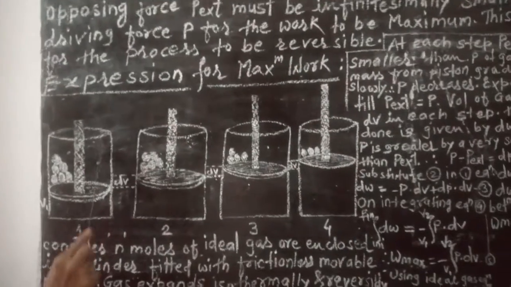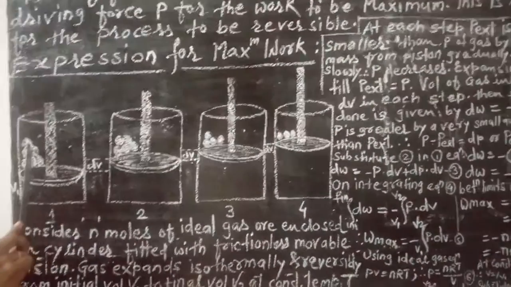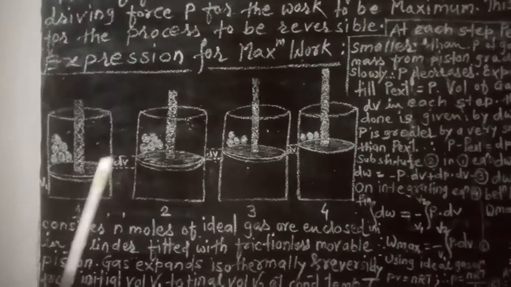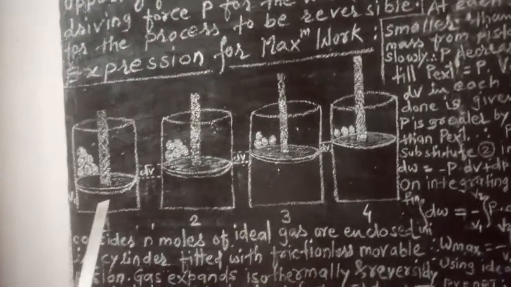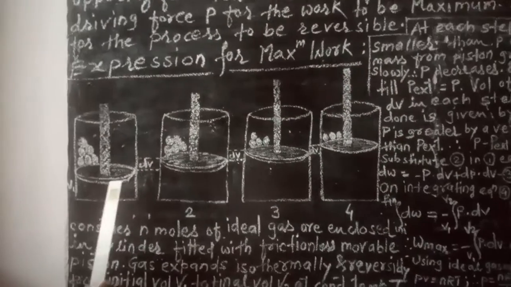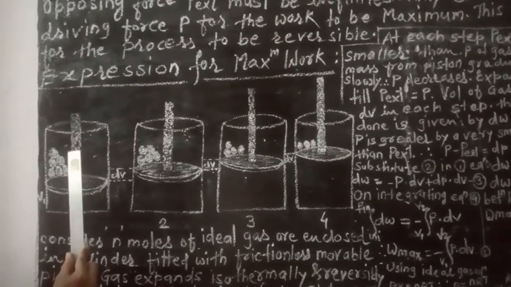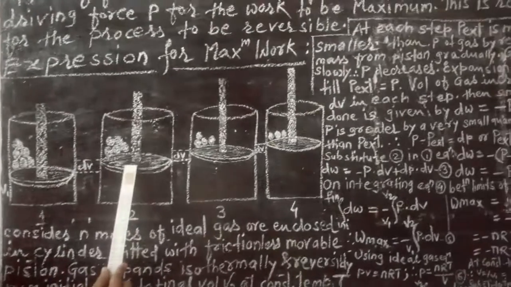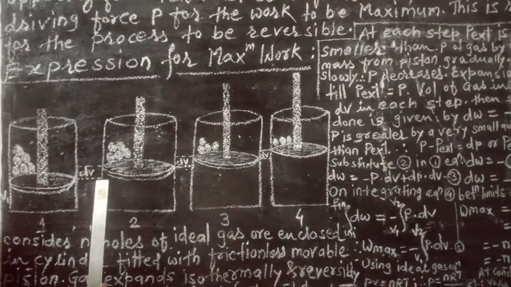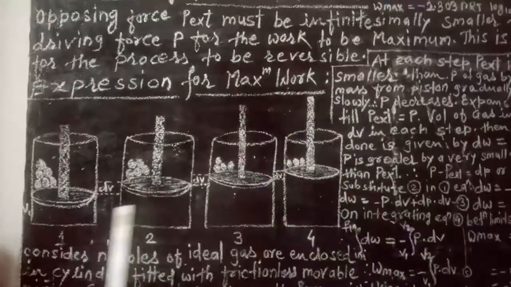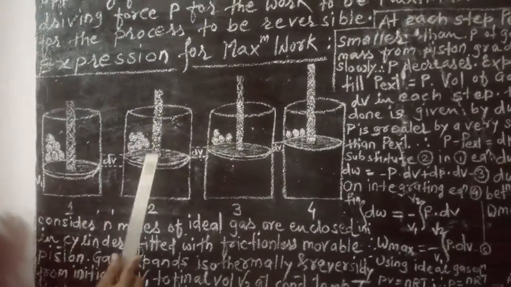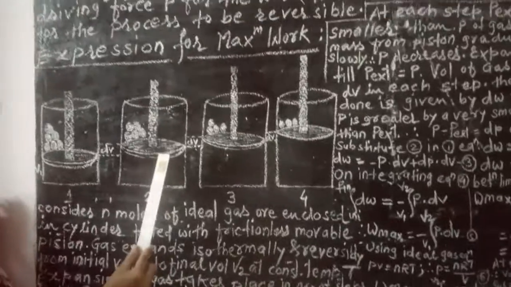The pressure surrounding the piston is reduced infinitesimally compared to the pressure acting on the gas. So the piston moves in the upward direction. The gas molecules will travel this distance in the upward direction, and this is the reduced weight, so there is a reduction in the pressure.